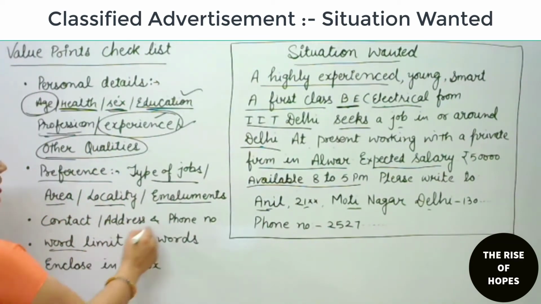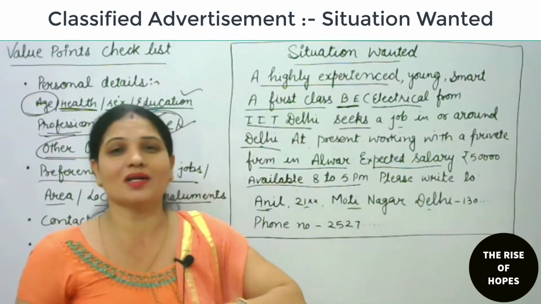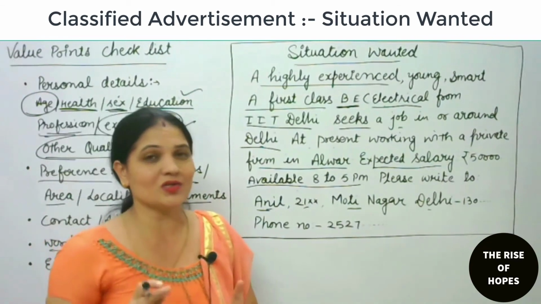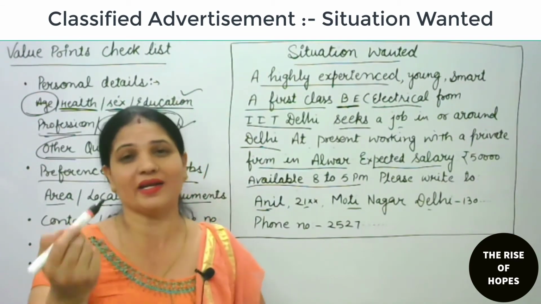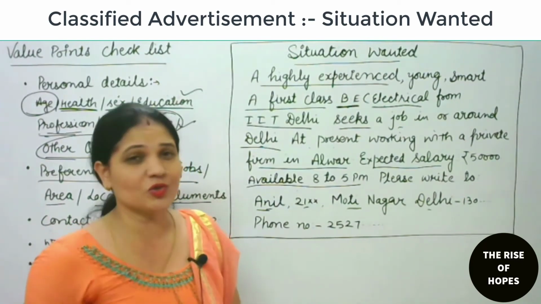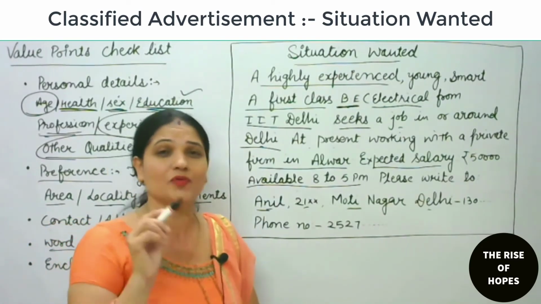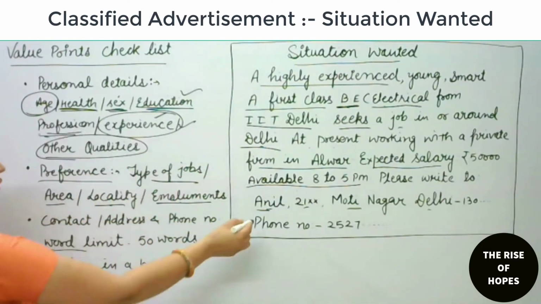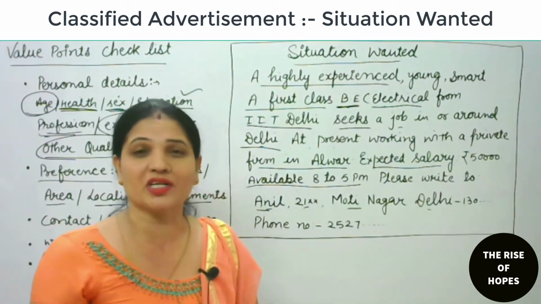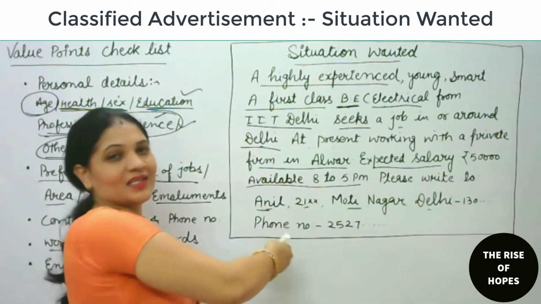Now the word limit. You can count, students, that the word limit is under 50 words, we must not exceed 50 words. Just write smartly, put a comma and write a feature, put a comma and write a feature. No need to take care of grammatical issues or lengthy lines, no need. Just write a feature, put a comma, and then the phone number. This is the phone number on which the firm and organization which wants a candidate can contact. Word limit and then enclose in the box.